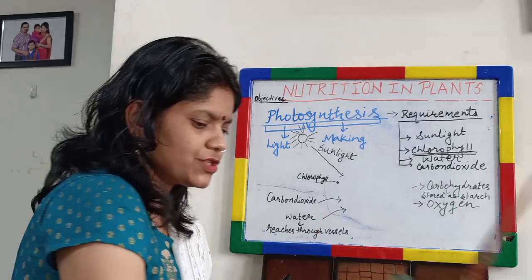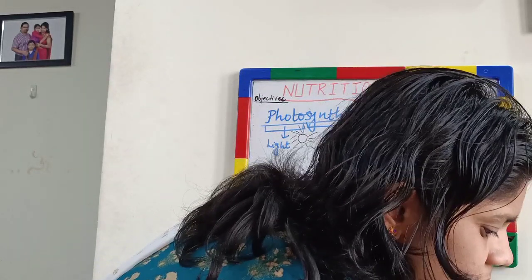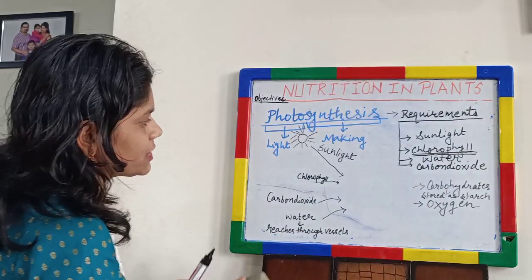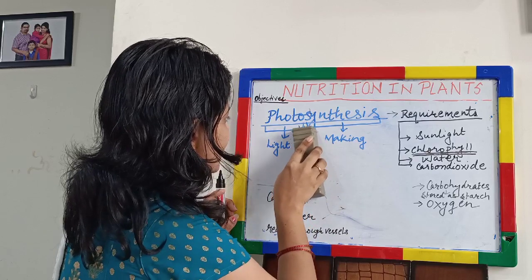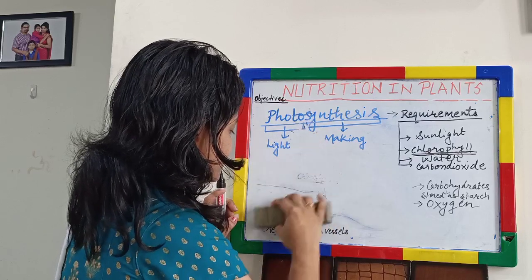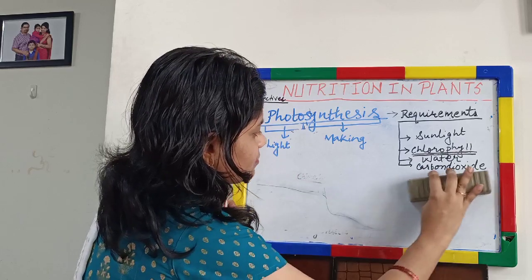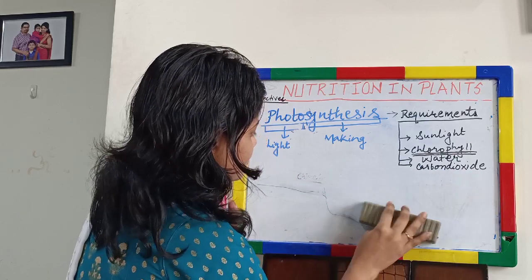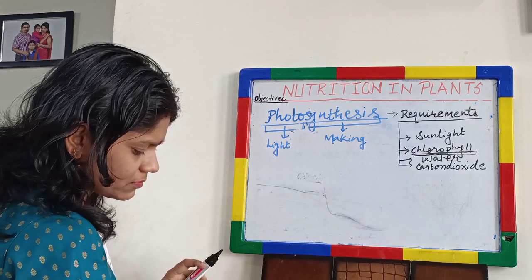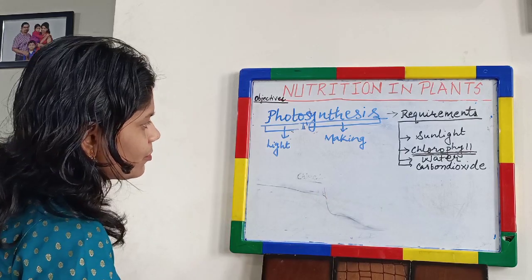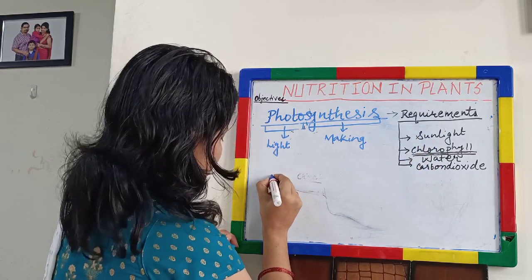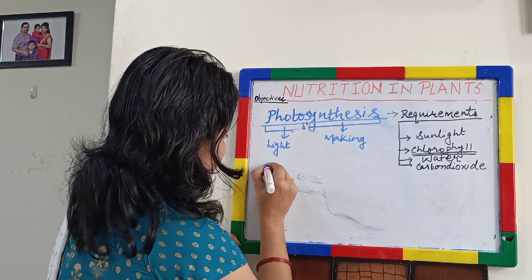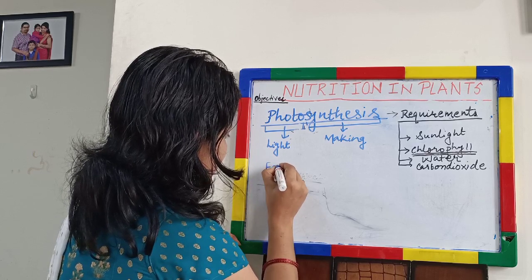So now we will write the equation for photosynthesis, as well as see the structure of a leaf. So we may try to write what are the things needed. Carbon dioxide, equation of photosynthesis we may write.